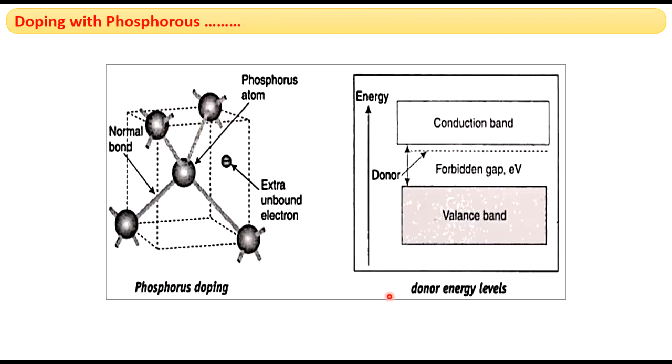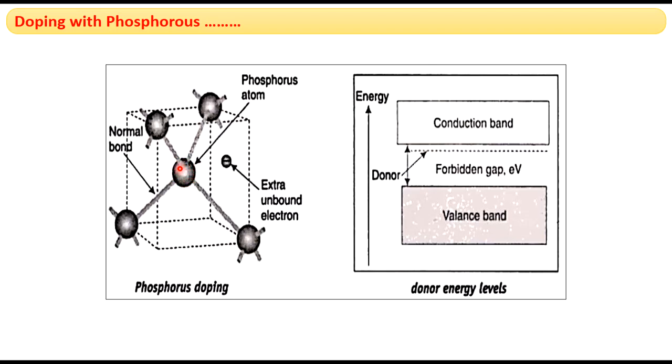You can see in the picture, this is the doped phosphorus atom, and this is a normal silicon atom. This is a silicon atom, this is also a silicon atom, and this is also a silicon atom. So formally here we have a silicon atom, but now after doping, this is replaced by the phosphorus atom. So the phosphorus atom has 5 valency electrons.